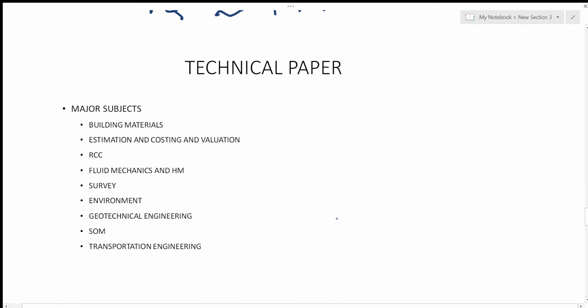Now, for the syllabus of the technical paper, I have divided the technical paper into two parts: the major subjects and the minor subjects. Now, the major subjects over here are building material, estimation, costing and valuation, RCC, fluid mechanics and hydraulic machines, survey, environment, geotechnical engineering, SOM and transport. Now, I would say building materials is the most important subject in the technical part. Around 15 to 20 marks come from this particular subject.